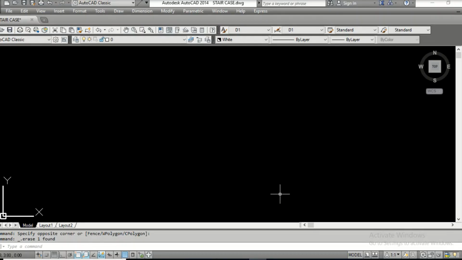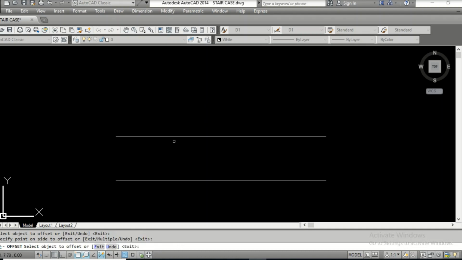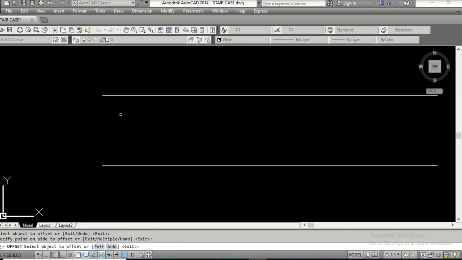Okay, let us start creating the dogleg staircase. Let us start with the line command. Enter. Draw a line. Enter. Offset 3.3, that is the height of the building, the roof height above the roof. Okay, so divide this into half, that is 3.3. Go for calculator, CAL, 3.3 divided by 2, it comes to 1.65. Okay, offset 1.65, enter.